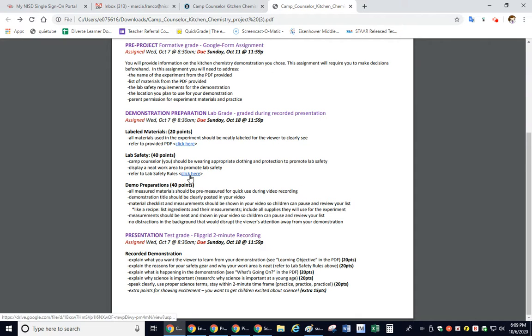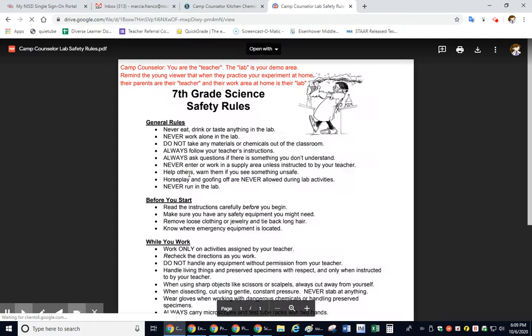You are going to have to show that you are responsible in a lab. So you are going to have to dress the part and wear the safety equipment, okay? So I have the lab safety thing here. Don't worry about it saying 7th grade. I just pulled one from one of my folders.